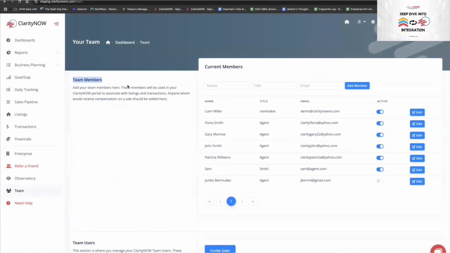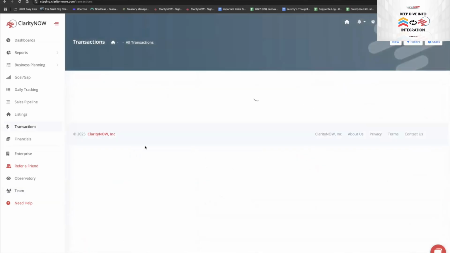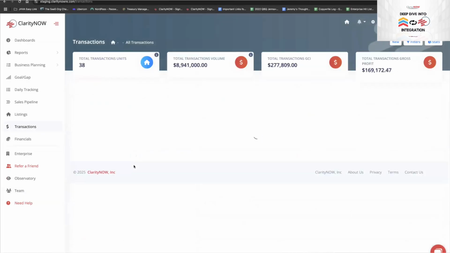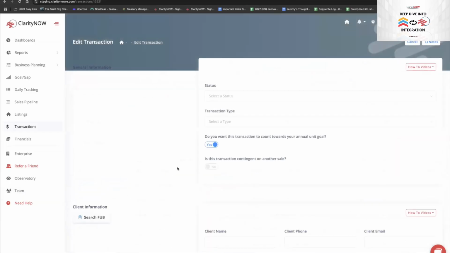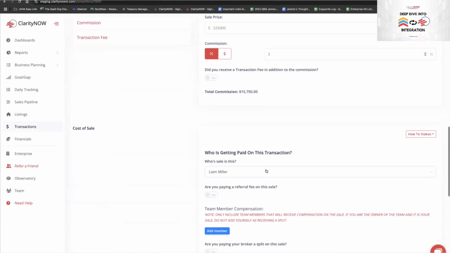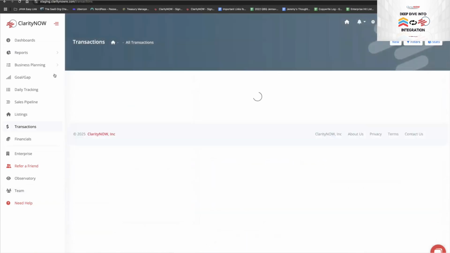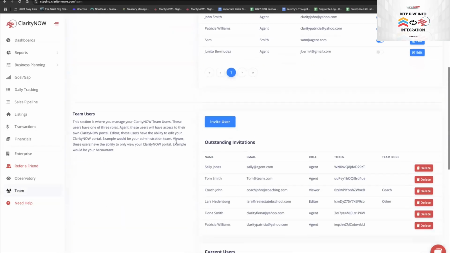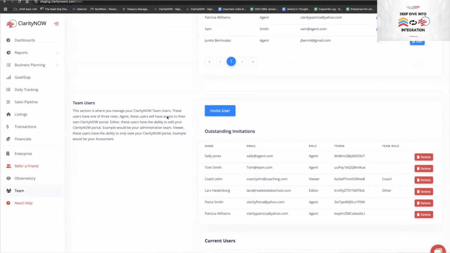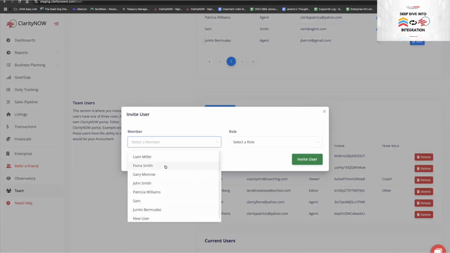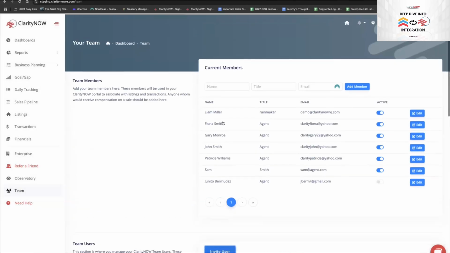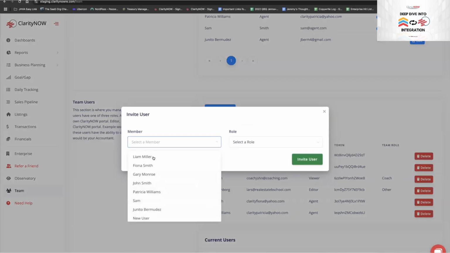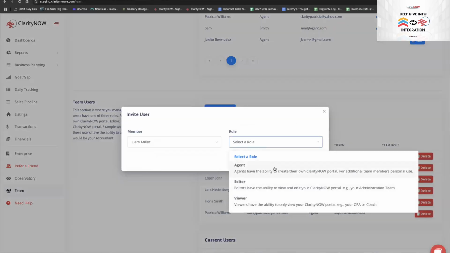Here on your team, right? That's correct. Team members is who will appear in those drop downs. So when I go to transactions and click on the compensation or whose sale it is, this is all pulling from your team members. In order to have people show up in the Observatory, you want them to become team users. So you'll click on invite user, click on your team members, which is pulling from the list up above, and then say, I want this person to have an agent account.